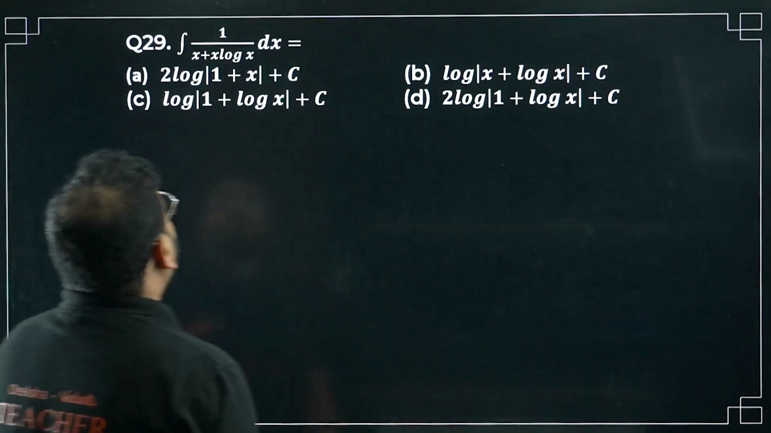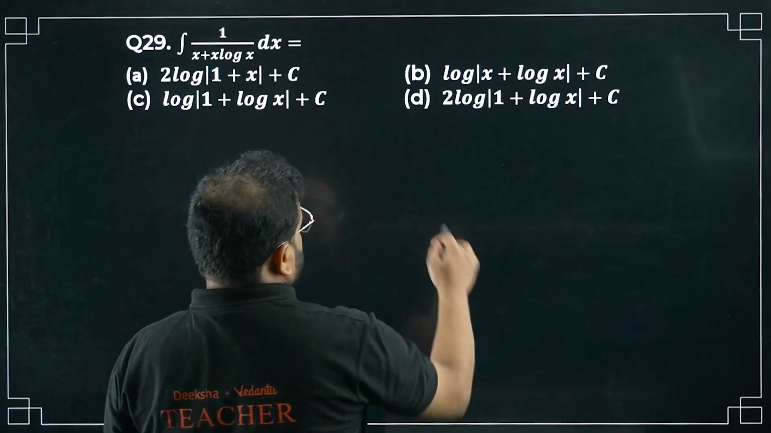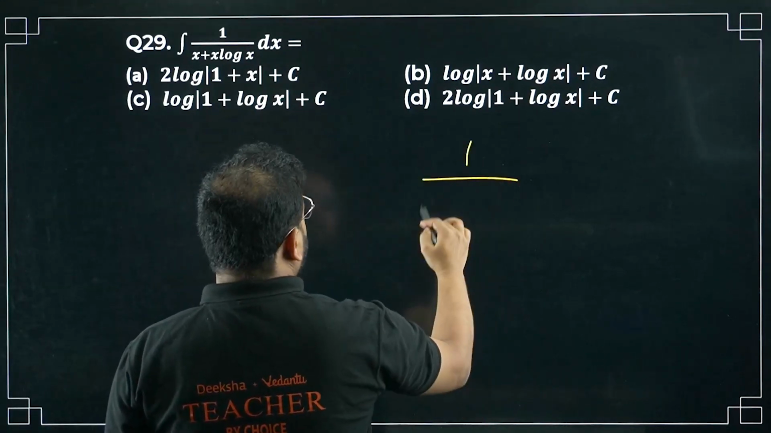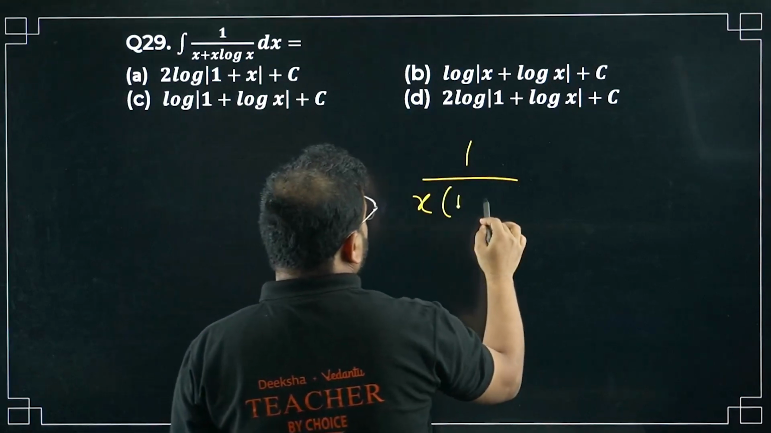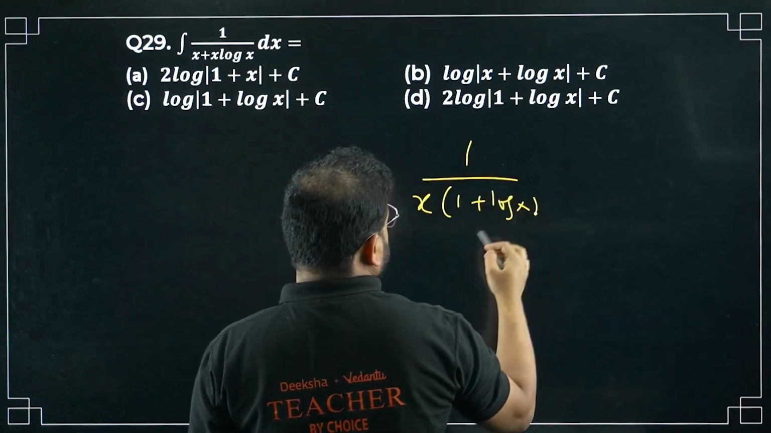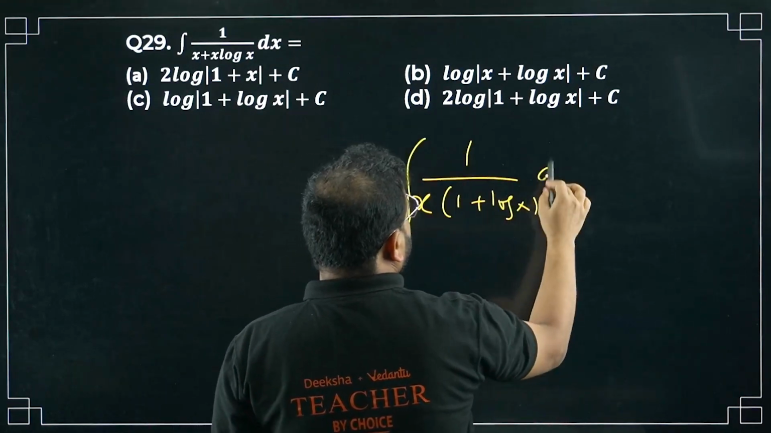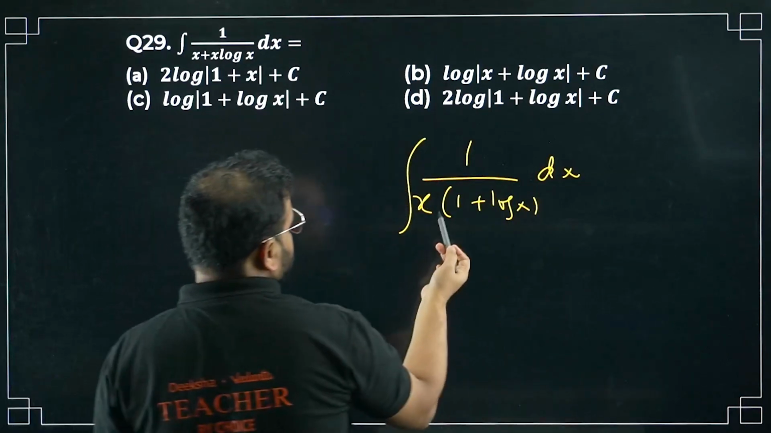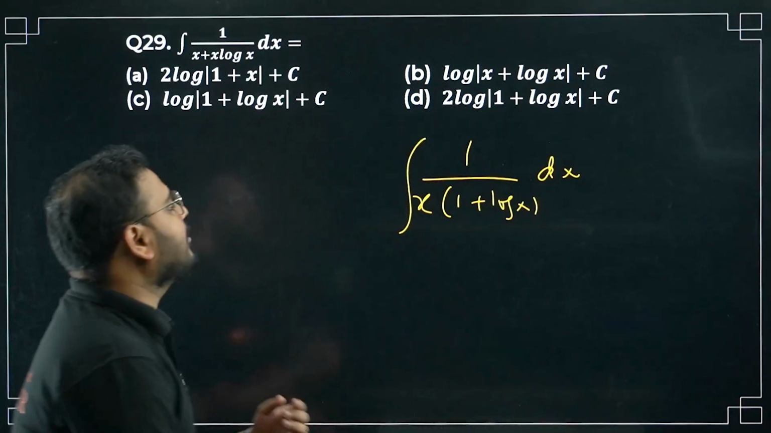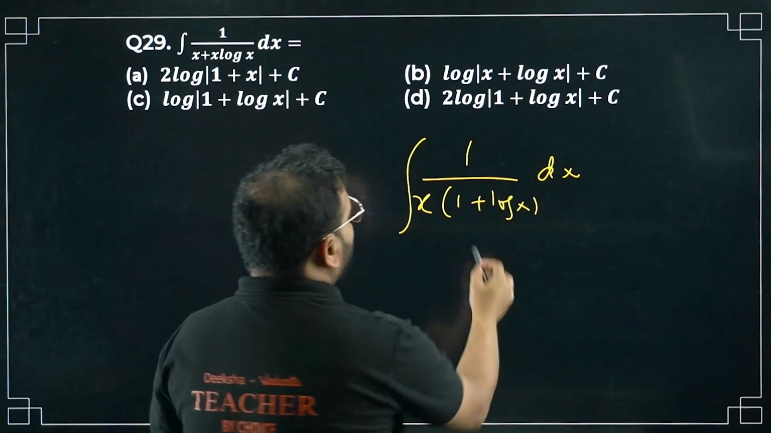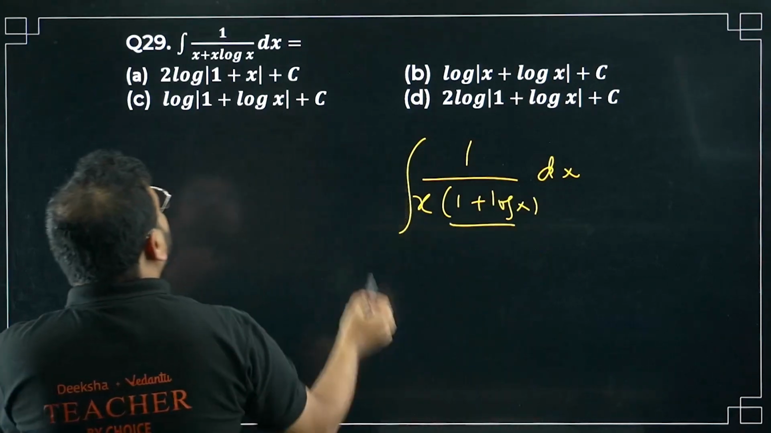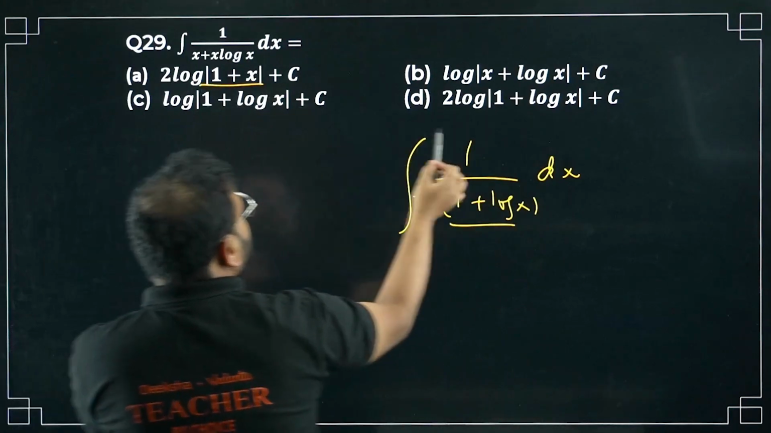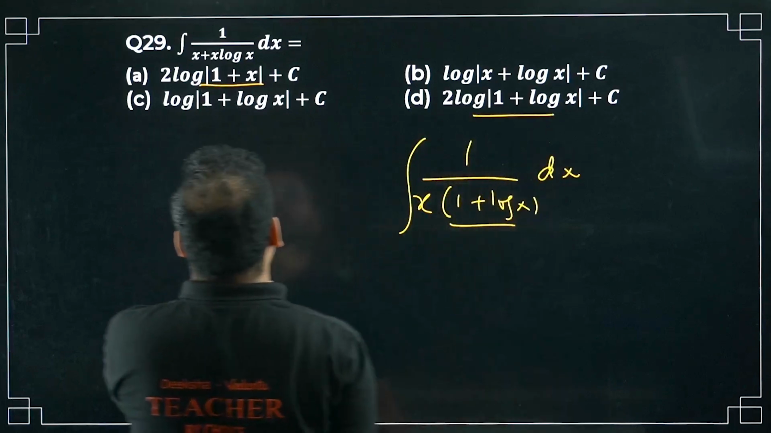1 upon x plus x log x. Okay, take x common again. Same approach. 1 plus log x. Okay, integral of this with dx. What is the answer, sir? Think about it. Same thing, no, sir. Will you have over here again 2? 1 plus log x, where is it there? It's here, sir, and it's here, sir.